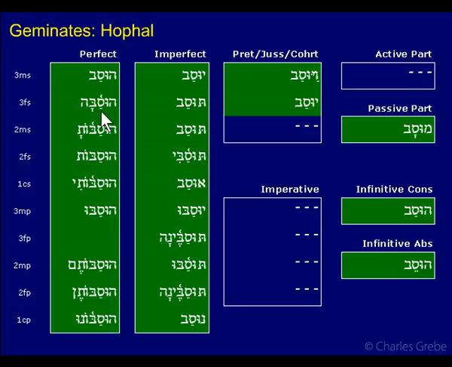It's not first vav, it's not second yud or second vav. Here you have fewer, so you got one here, but these are all a little more ambiguous. And down here you have dageshim as well. Here you don't, again, because it's the end. Here you don't either. Here you don't. Here you don't. Actually, let me just check this here. I wonder. Nope, that's right. I was just wondering whether the first vav in the Hofil is the same for the participle, but it is. Mushav. Okay, well, there you have it. That's the Hofal. Hofal for the Geminates.